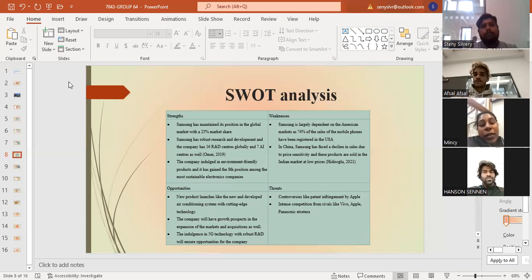And the main threat is that Apple is copying some versions of Samsung. That is one of the main threats. Also, there is competition from other companies like Vivo, Apple, Panasonic, etc. These are the threats faced by Samsung. That's all about SWOT analysis and PESTLE analysis. Next, I am handing over to my friend Hansen to continue his part. Thank you.